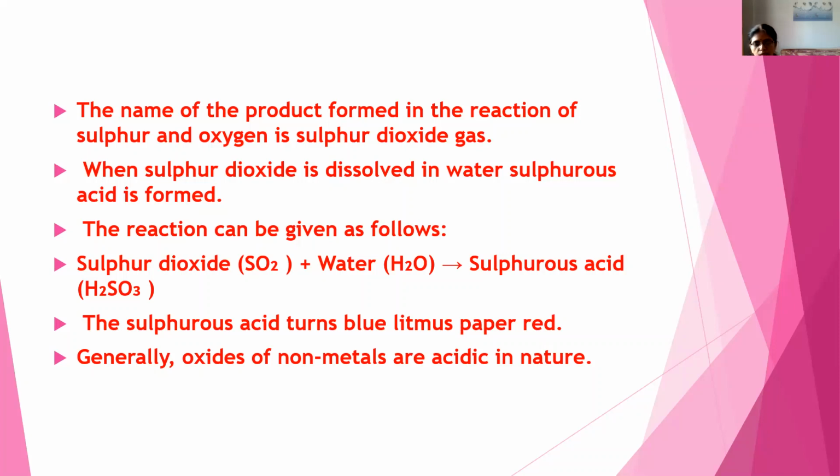And this sulfurous acid, how will we know that the product we get is an acid? When we check with litmus paper, when you dip blue litmus paper in that sulfurous acid solution, we can see that blue litmus paper turns red. So from this we can understand generally oxides of non-metals are acidic in nature.